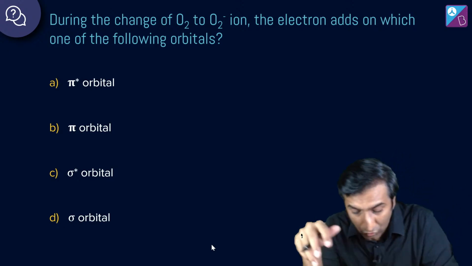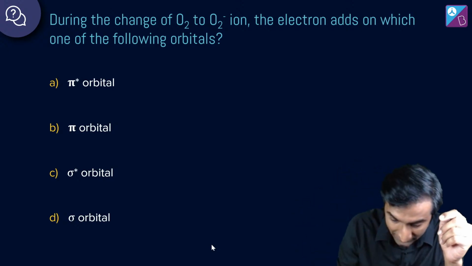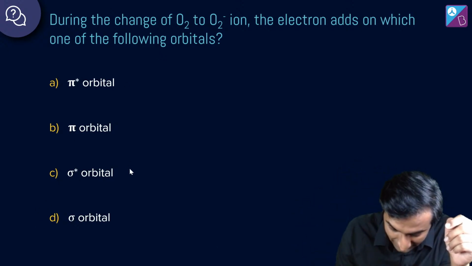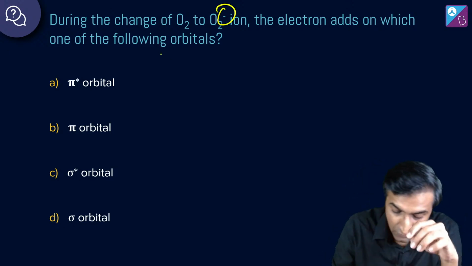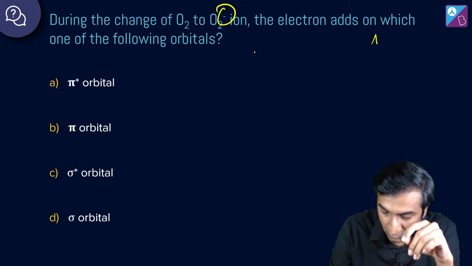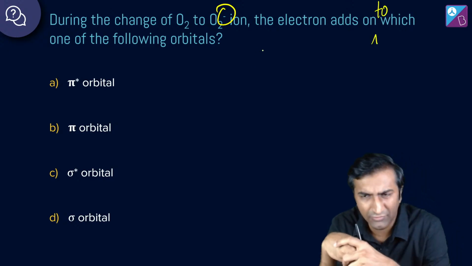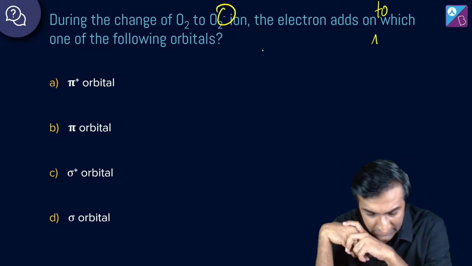During the change of O2 to O2 minus, there's just one minus here. Okay, एक single minus है यहाँ पे. Ion. The electron adds on to which one of the following orbitals? On to which one of the following orbitals? How do you do this kind of a question?